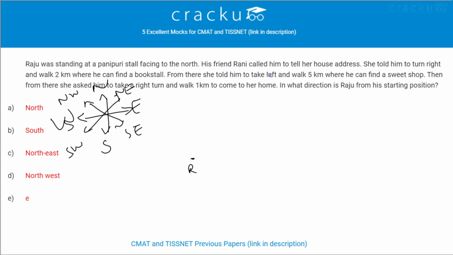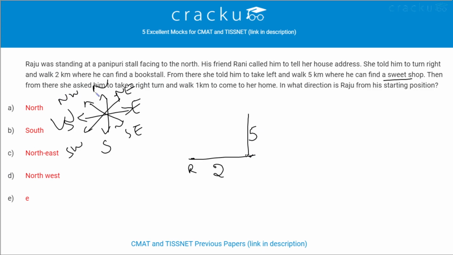His friend Rani called him to tell her house address. She told him to turn right and walk 2 kilometers. He turned to his right and walked 2 kilometers, where he can find a bookstall. From there, she told him to take left and walk 5 kilometers, where he can find a sweet shop. While walking this side, he will be facing towards east, and he took left, that is towards north, and walked 5 kilometers.